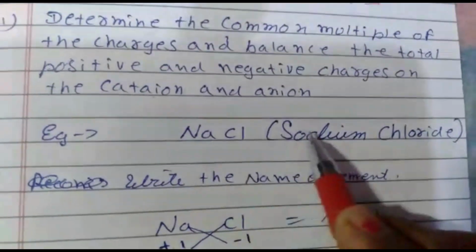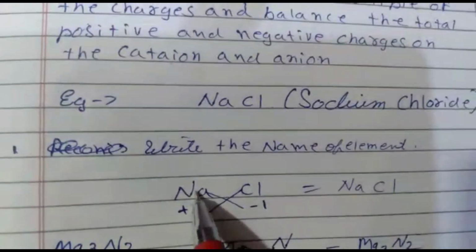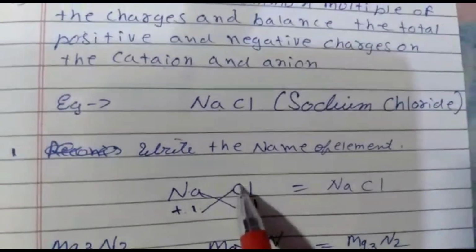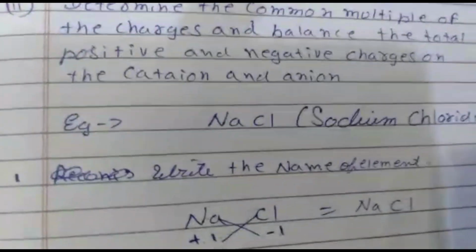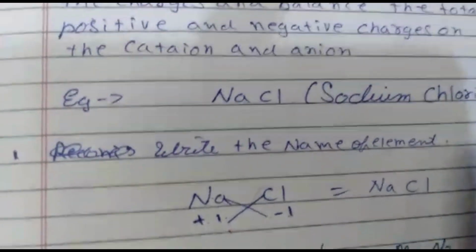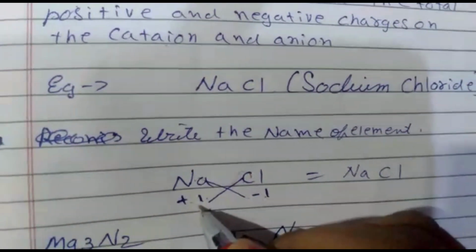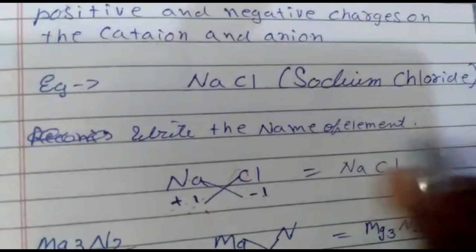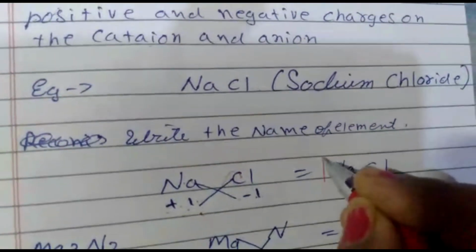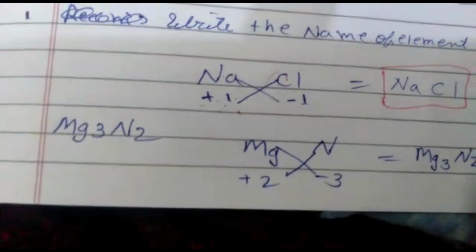Here the sodium chloride, NaCl. So now we have to write Na +1, Cl -1. So we will do the crisscross method for writing the formulas. So Cl will take +1 and Na will take -1. Plus and minus, both are 1, so it will be cancelled and it will be written as NaCl. Clear?